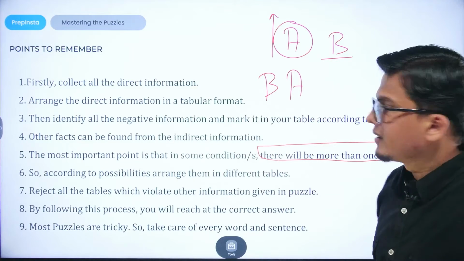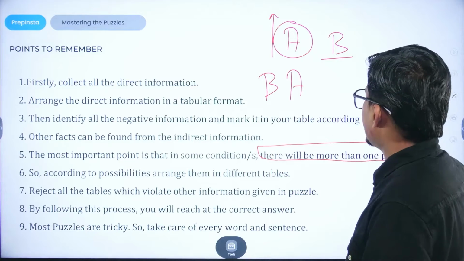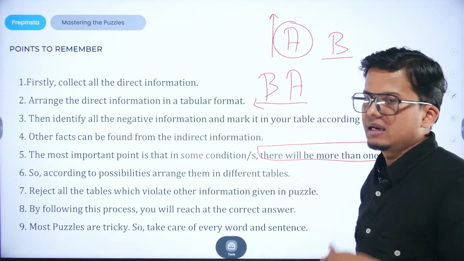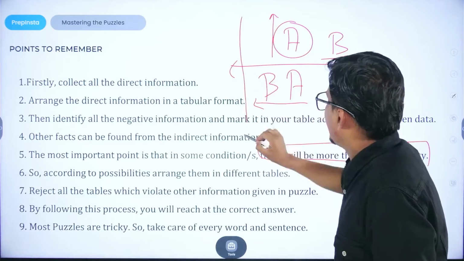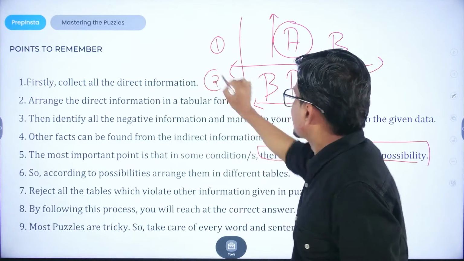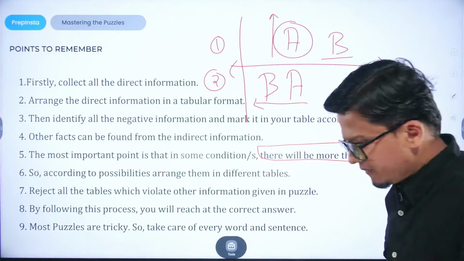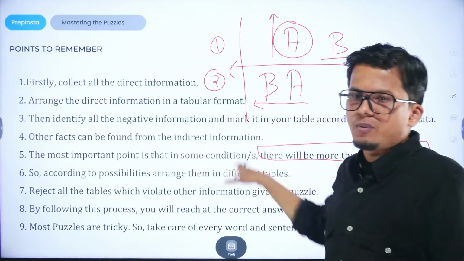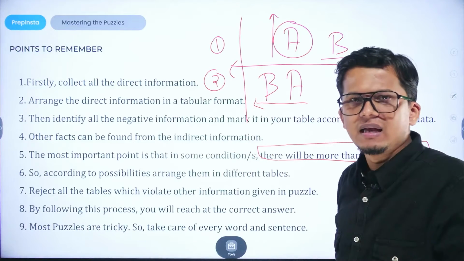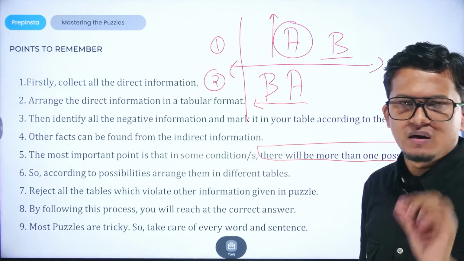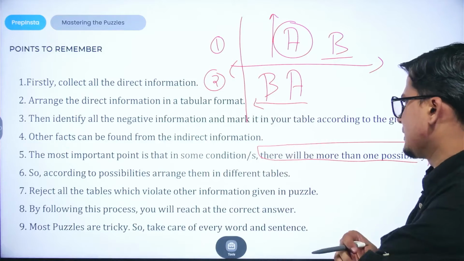But we are not sure whether B is to the right of A or to the left of A. So in that scenario, we have two possibilities, right? So first and foremost, draw the possibilities, and at last we will align all the conditions, and we will have one final approach or the answer.